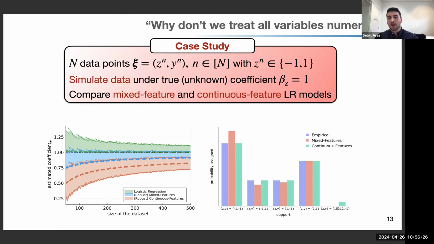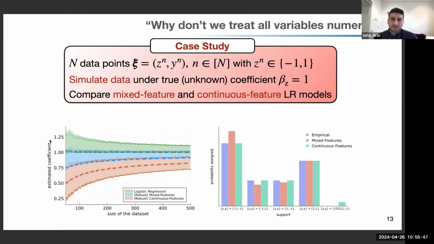Okay? If you look at the mixed feature model, the model that we are considering, the worst case problem that's played by the nature ends up at a distribution that looks like the red colored bars. Okay, so the masses are a bit different than the empirical distribution, but they are still supported on the points of -1 and +1 by definition.